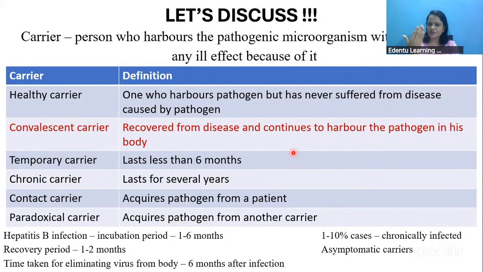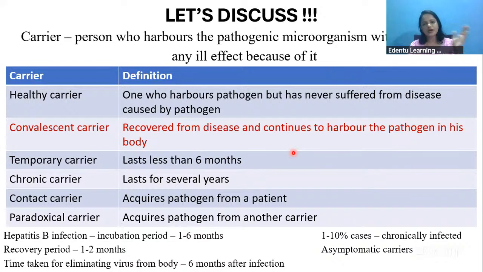Now, these carriers can be of 2 types. We have the healthy carriers and the convalescent carriers. A healthy carrier means he has the pathogen inside his body, but no disease is caused by the pathogen. Whereas a convalescent carrier means he had the disease, he had symptoms of the disease, but now he has recovered from the disease, but the pathogen is still inside his body.